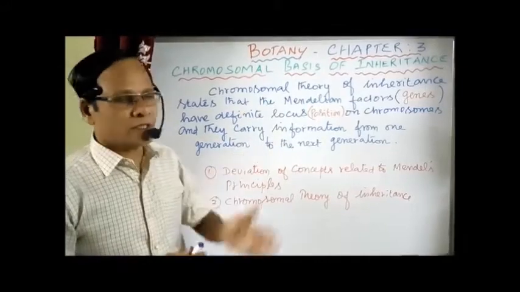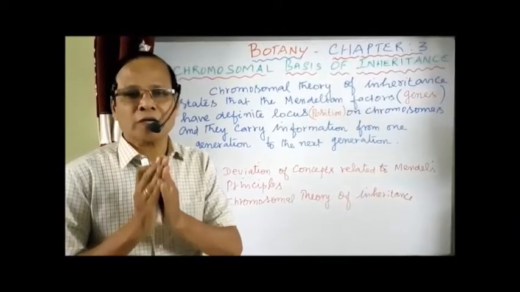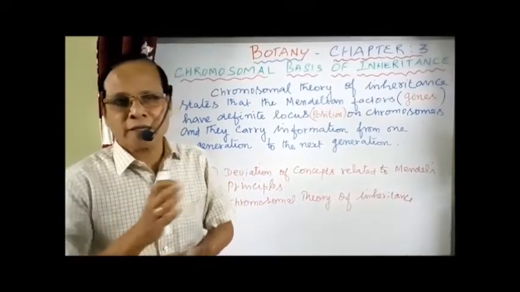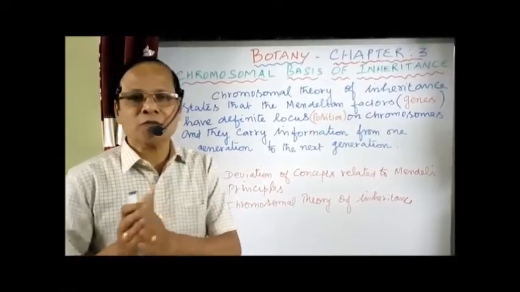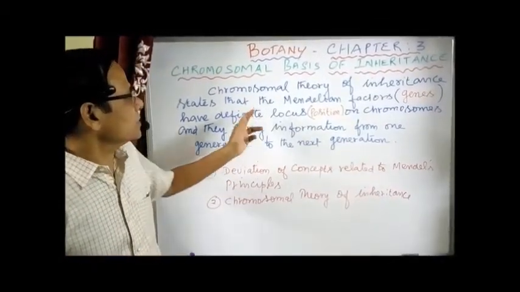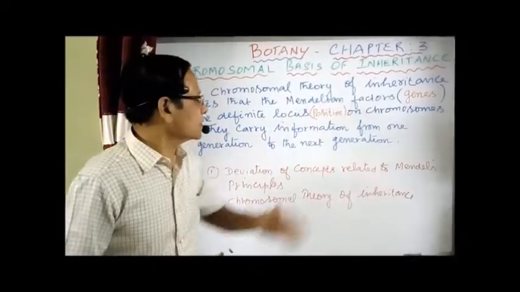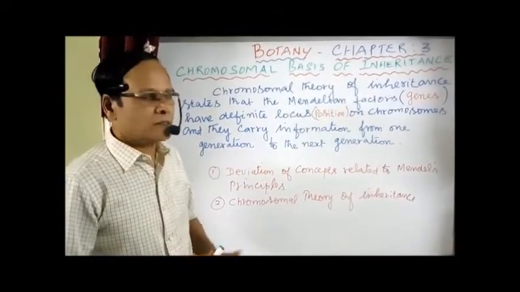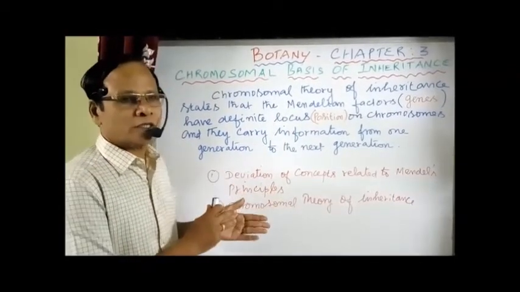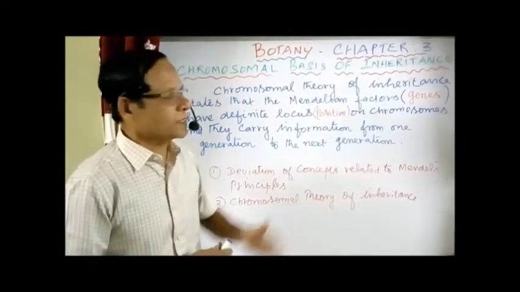So this theory states that the Mendelian factors have definite locations called the locus, and the genes carry information from one generation to the next generation. So the chromosomal theory of inheritance states that the Mendelian factors or genes have a definite locus, a position on chromosomes, and they carry information from one generation to the next. This is the chromosomal basis of inheritance.